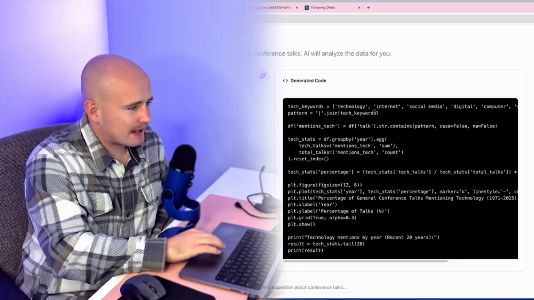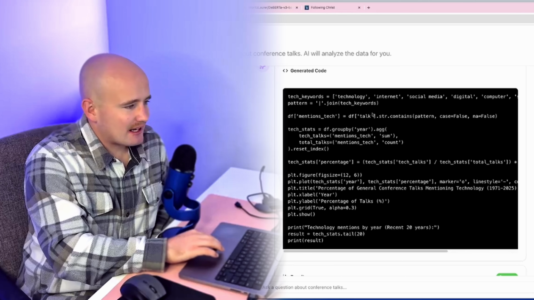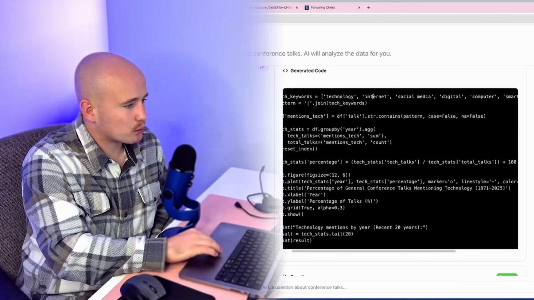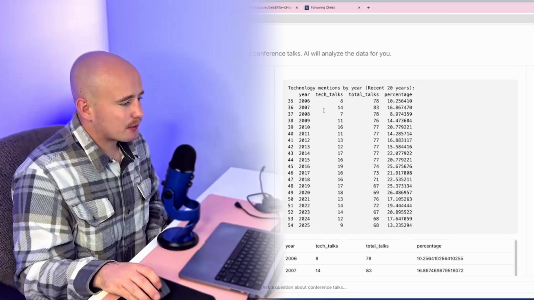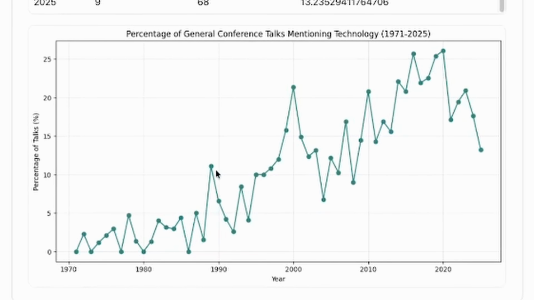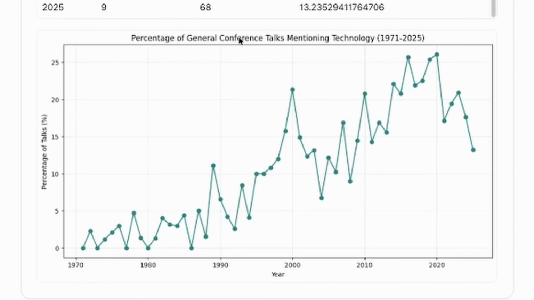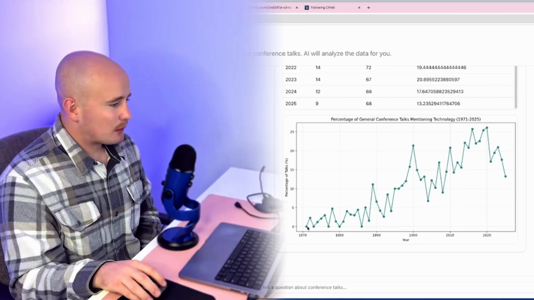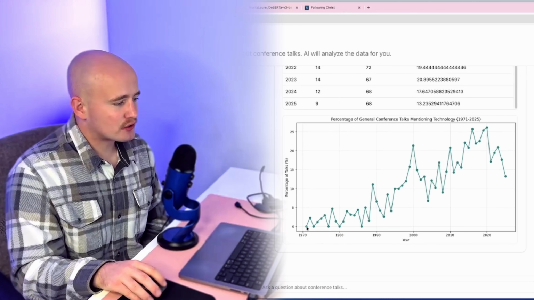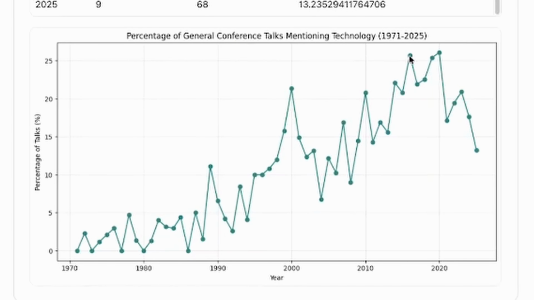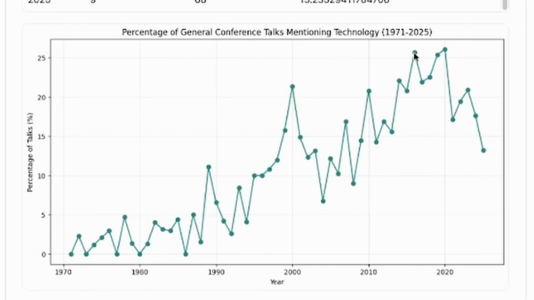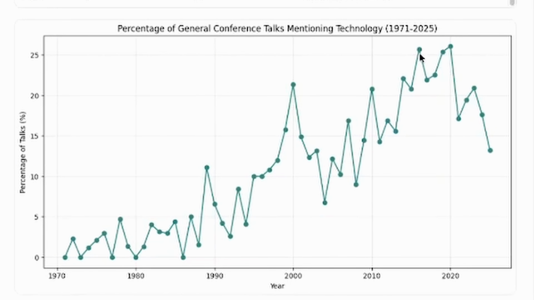But looking at it, it's just making a list of words related to tech, and then it filters for talks that contain one of these words, and then it makes a plot right here. So this looks pretty good. You can see that it shows some of the results right here in a table, and then we actually get a graph about the percentage of general conference talks mentioning technology. We can see in 1971 that there are 0% of talks mentioning technology, but then we have a peak at around 2015, it looks like 2014, where 25% of talks mention technology, and that is absolutely insane.